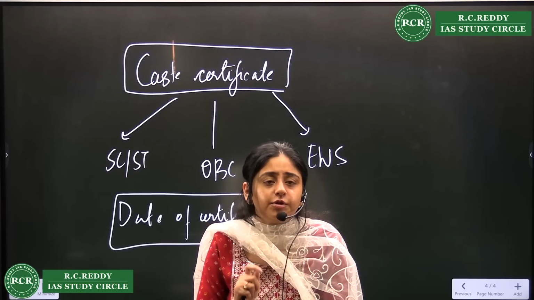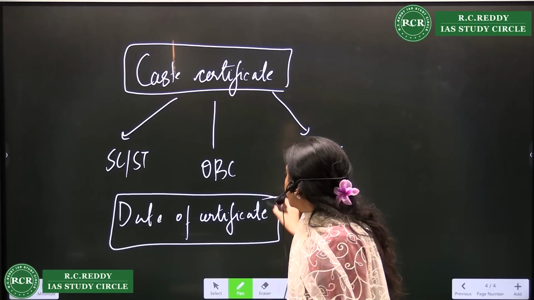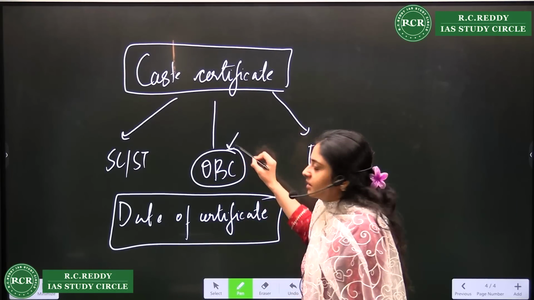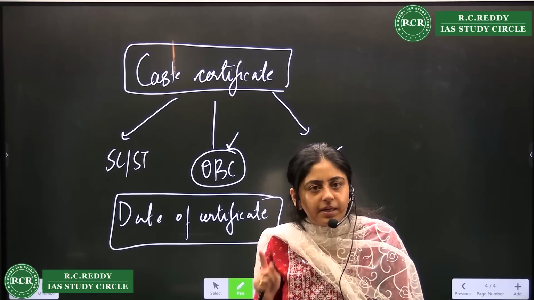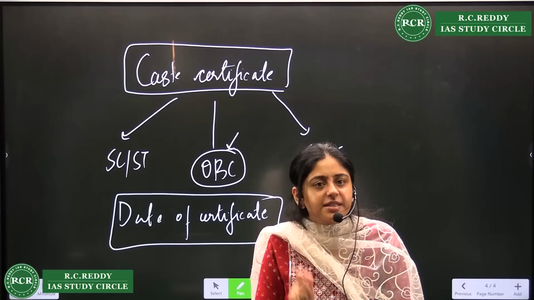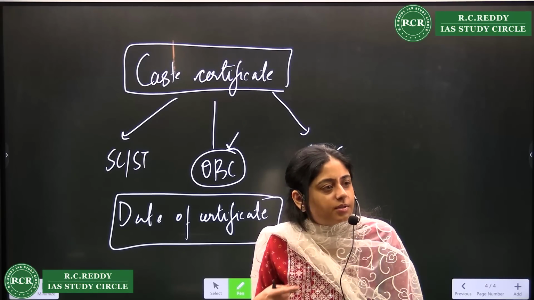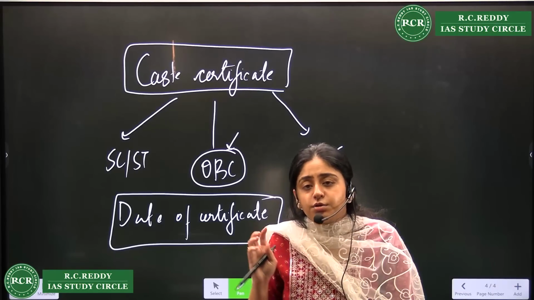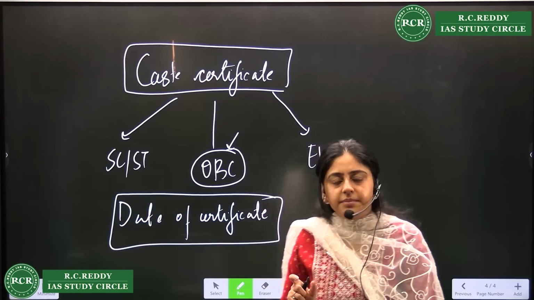So be very careful. Don't use your old caste certificates, especially OBC certificates. Usually all the states have a validity of 1 year only. For SC and ST, different states have different validities, but specifically for OBC, because the income criteria is also there, the validity is just 1 year. So be very careful about the validity of the certificate.